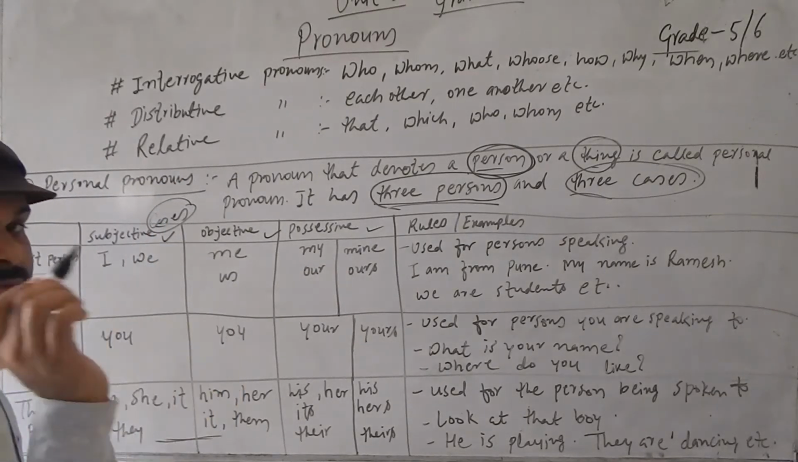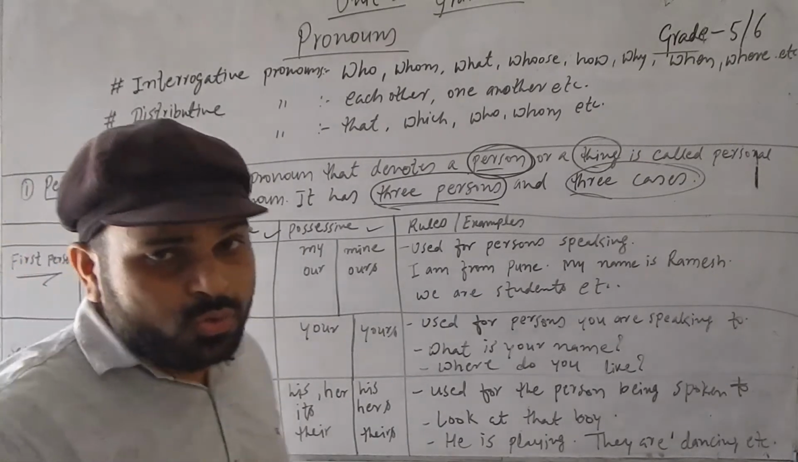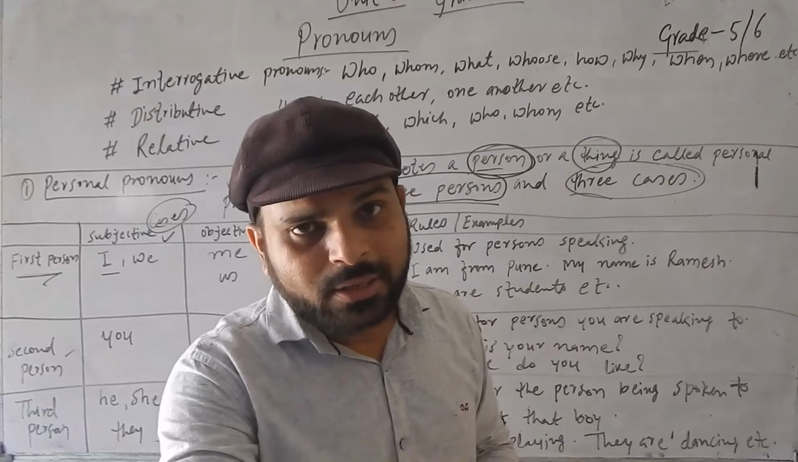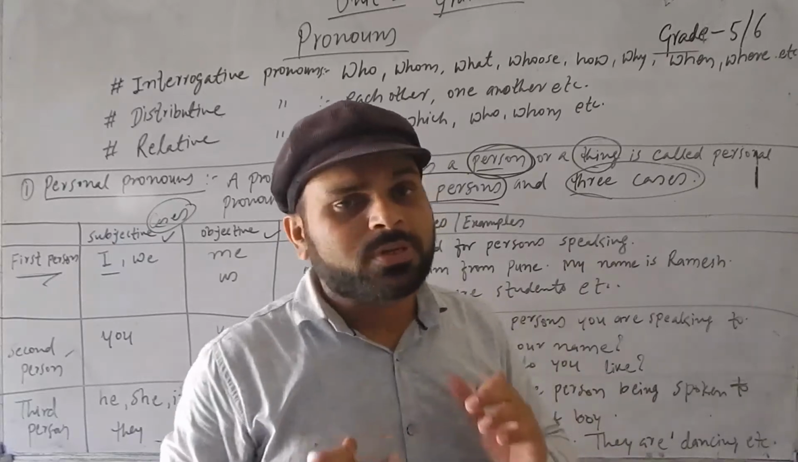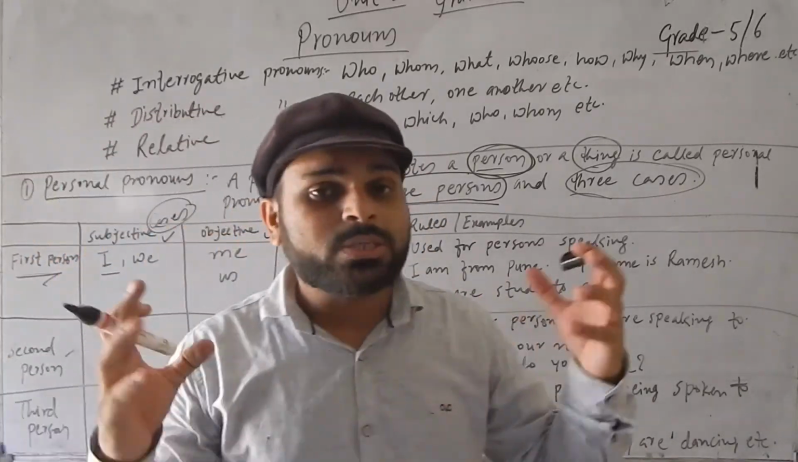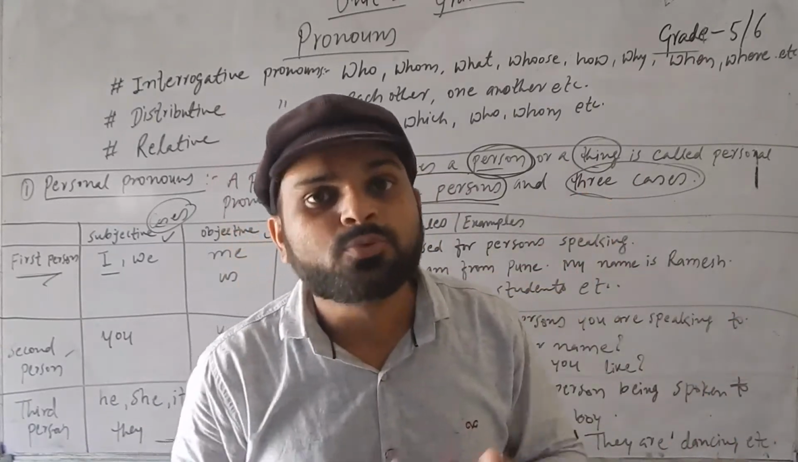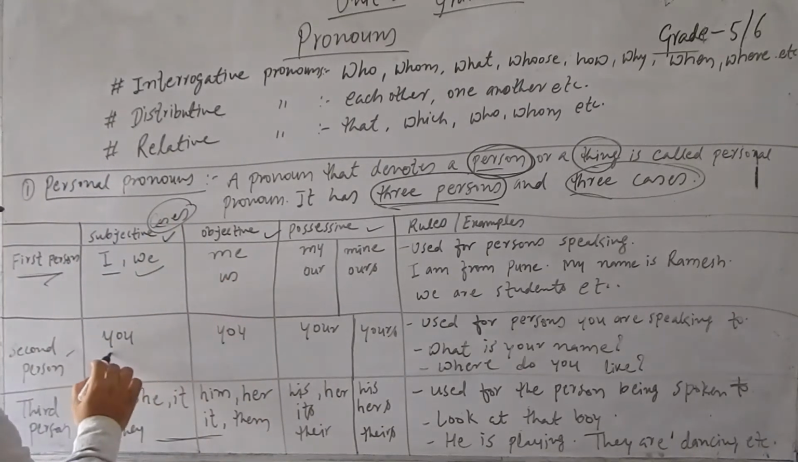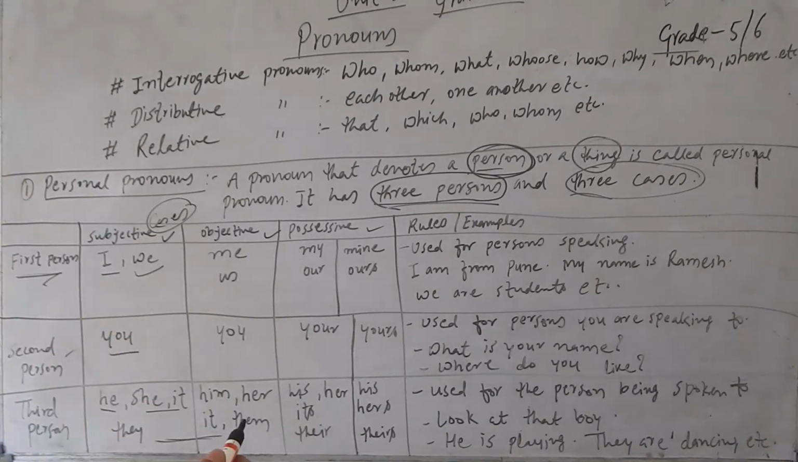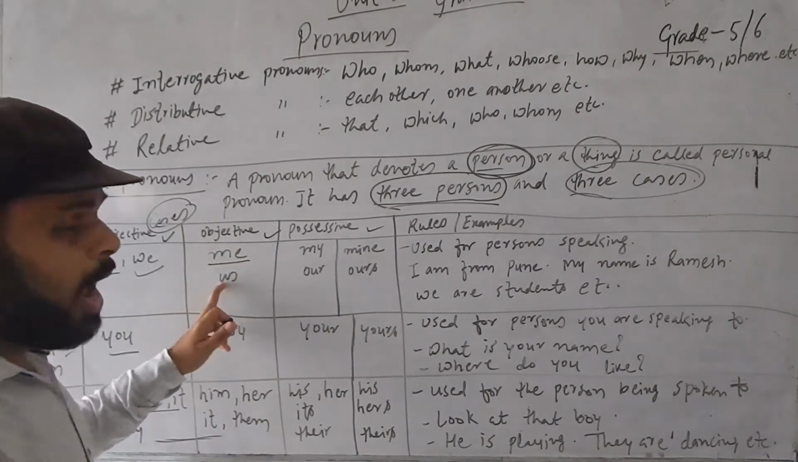Now see how it is used. First person: I, we. I just told you, I. If I am talking to someone, that person will be the second person, with whom I am talking, and I am the first person, I or we, because there can be lots of people. Lots of people can be talking to another group. So we also. Second person: you. Third person: he, she, it, they, because they are being talked about. Objective case: me and us.